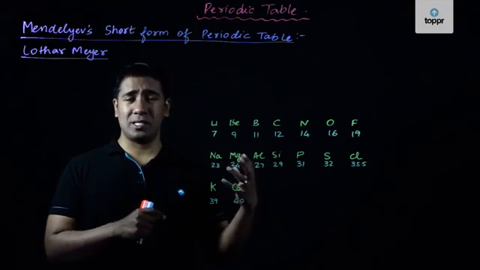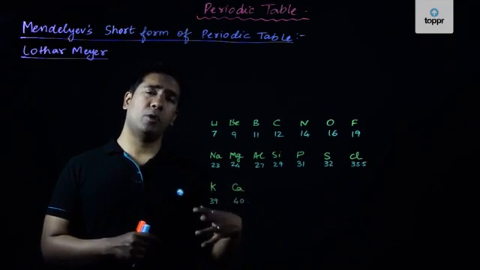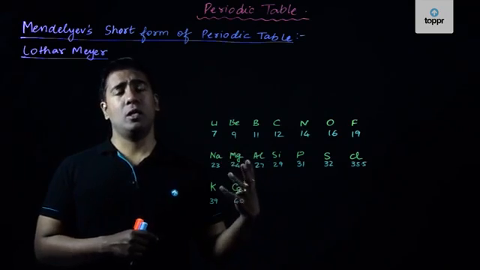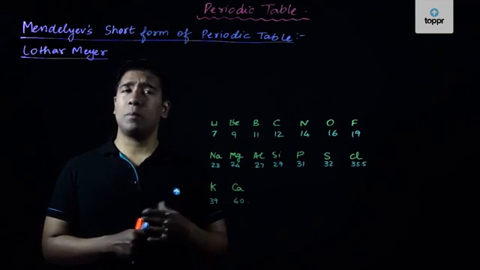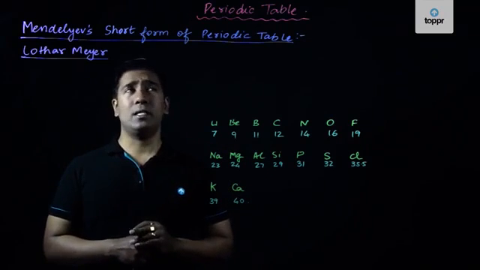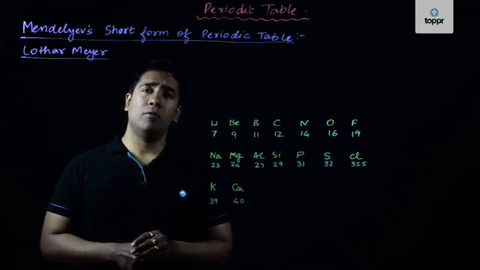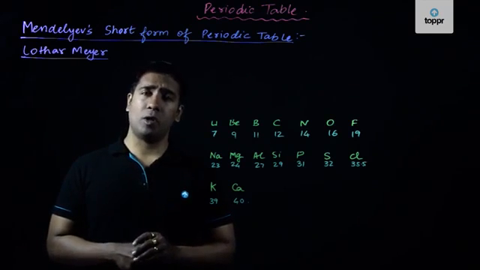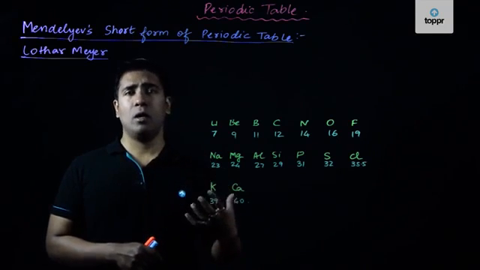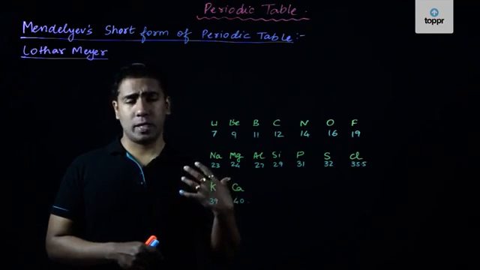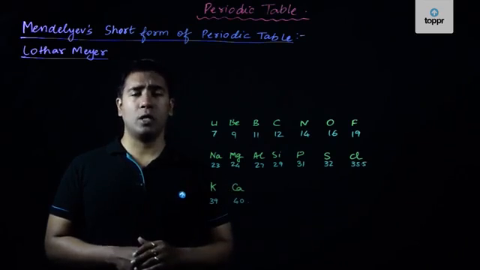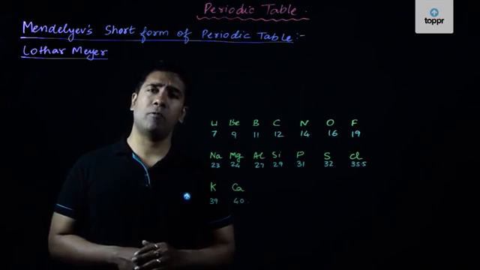The basic structure of Mendeleev's periodic table very much resembles the structure of the modern periodic table that we have seen. That is the reason why he has been credited with a lot of appreciation for the formation of the short form of the periodic table, which was an encouragement for minds like Moseley, who gave the modern form of the periodic table.